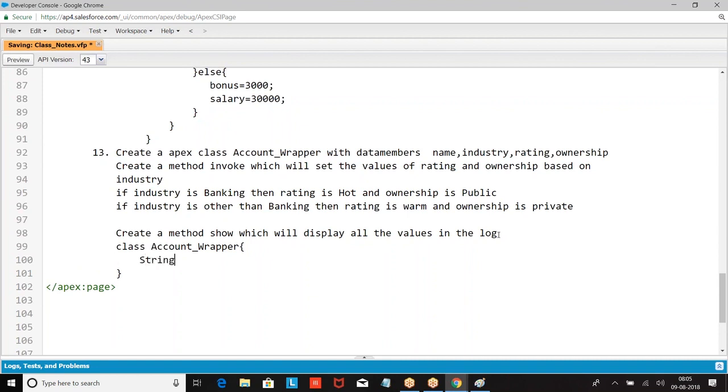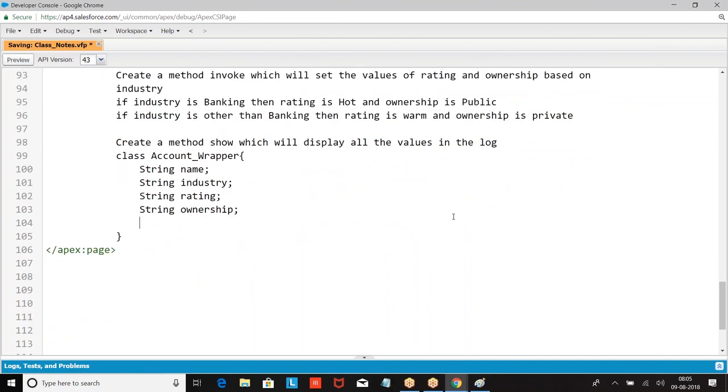Then I have given string rating, then ownership.